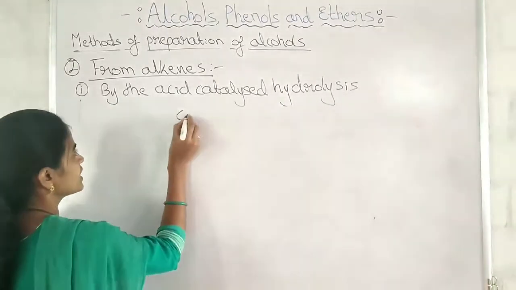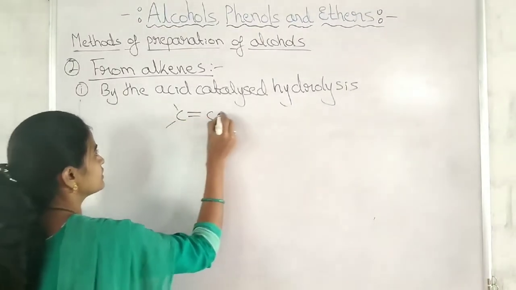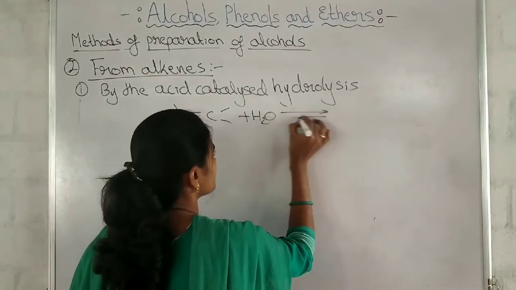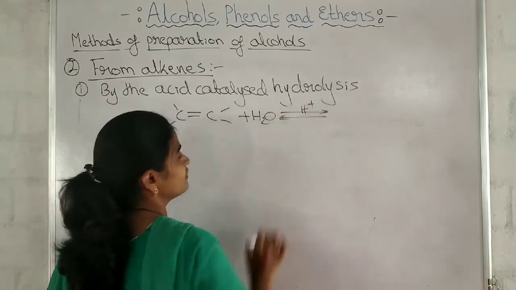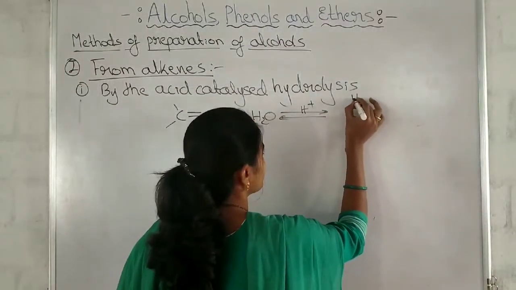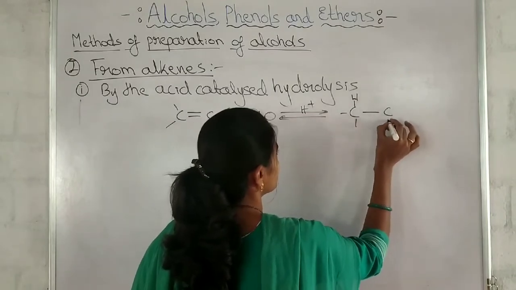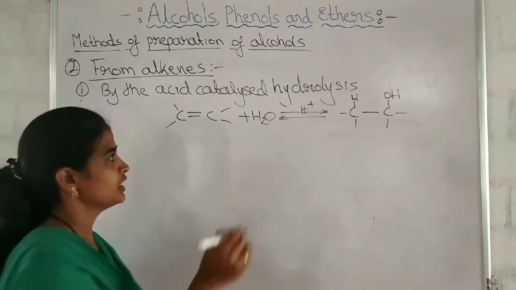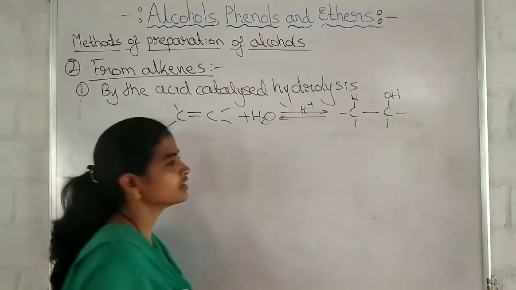What is the general reaction I have written here? When water is added to this in the presence of acid, suppose H is added here, OH will be added here. This is how the alcohol is formed.